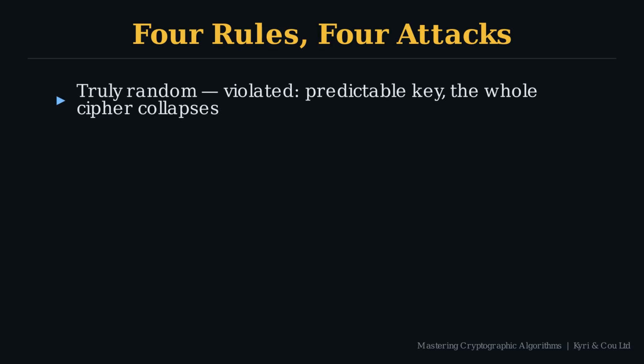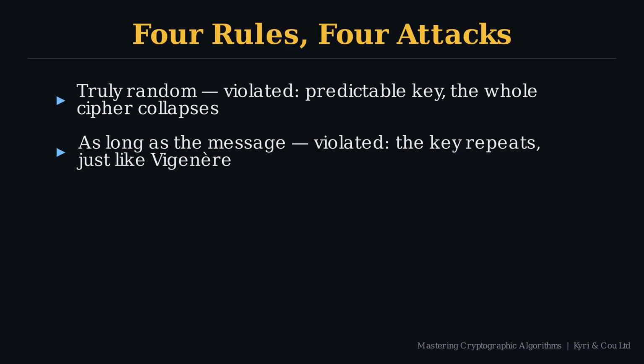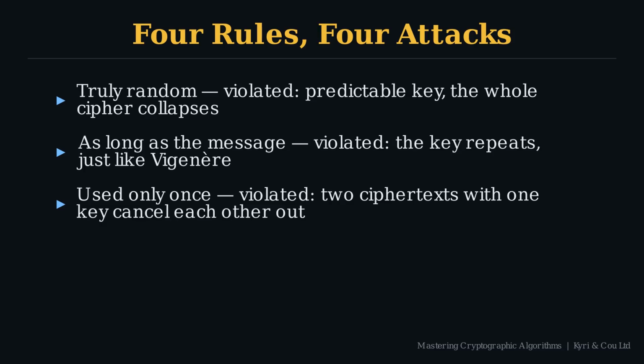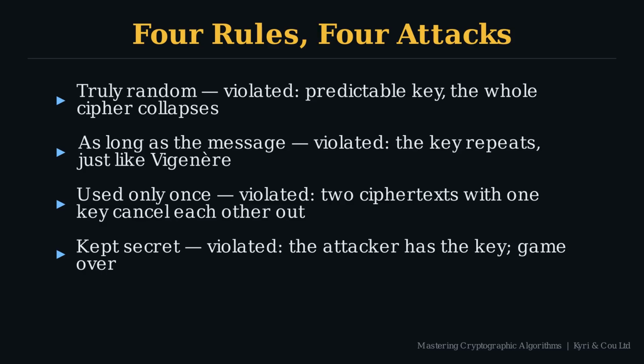If the key isn't truly random, if it's the output of a pseudo-random generator, the cipher is only as strong as that generator. We'll come back to this one. Shorten the key below message length and let it wrap, and you've just reinvented the Vigenère cipher, which we've already shown is perfectly breakable. If the same key encrypts 2 messages, even just 2, the cipher falls apart completely in a way that's spectacular and worth showing in detail. We'll start there. And if the key leaks to the attacker, there's nothing to discuss. The whole point was to keep the key secret.